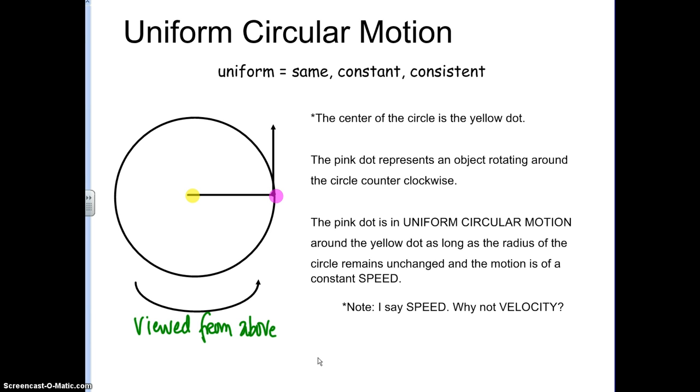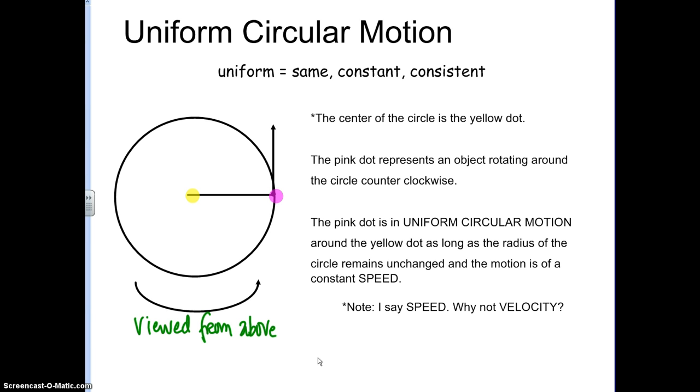That means the object isn't changing direction. It's going to keep spinning the same way. But it has to be uniform, so it has to be moving at a constant speed. If it happens to be spinning at a rate of maybe 2 revolutions per second, that can't change. It can't speed up and go a little faster or slow down. It's got to stay the same rate.